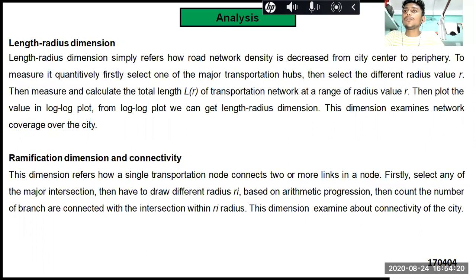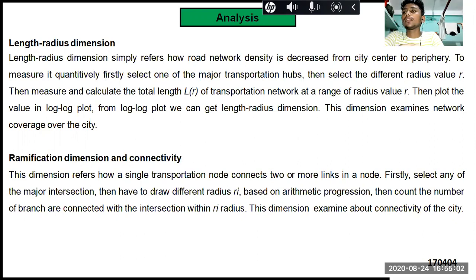In the analysis section, I will explain what is length-radius dimension, ramification dimension, and fractal dimension. Length-radius dimension generally refers to how road network density decreases from city center to periphery. To measure it quantitatively, firstly select one of the major transportation hubs, then select different radius values, and calculate the total length of the transportation network at a range of radius values. Then plot the values in a log-log plot. From the log-log plot, we can get the length-radius dimension. This dimension examines network coverage over the city.